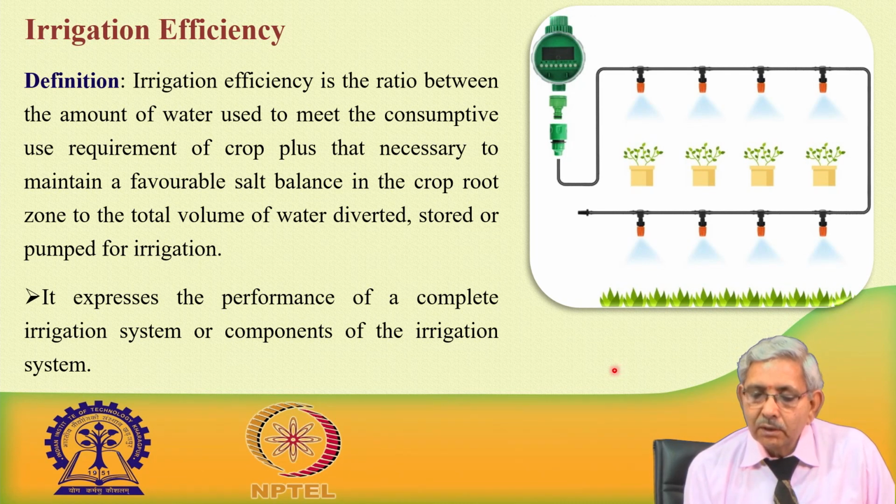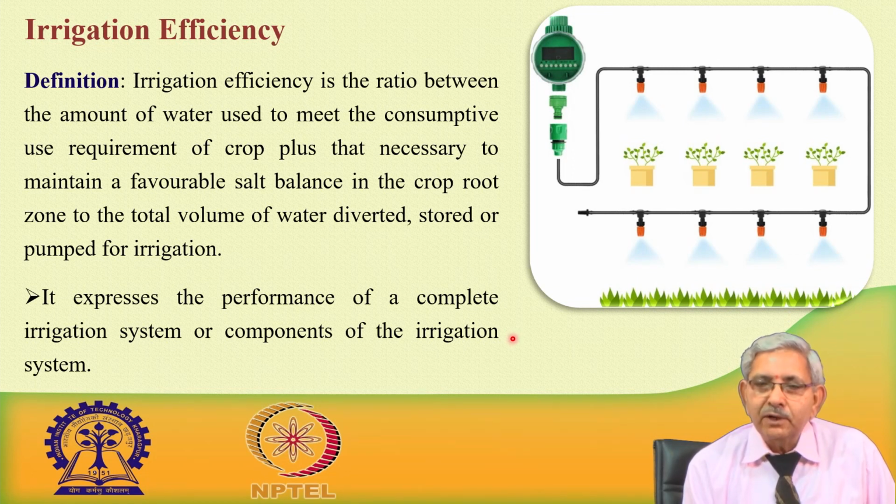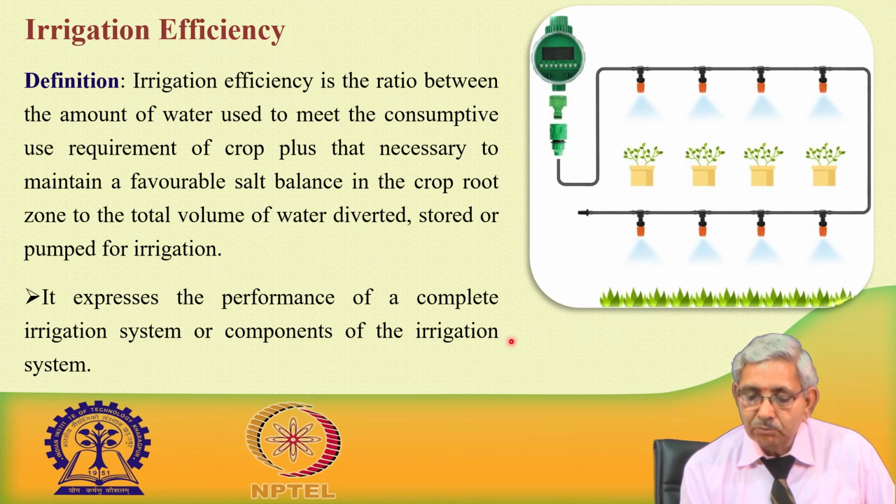So, here what we are seeing is that when the water is being supplied, it is in a closed system, and this water is used both for bringing down the temperature and to meet the crop water demand, the evapotranspiration requirement.